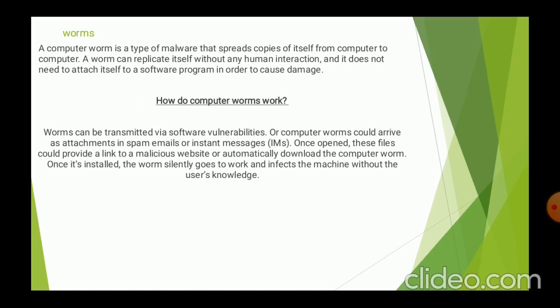Coming to how computer worms work. Worms can be transmitted via software vulnerabilities, or computer worms could arrive as attachments in spam emails or instant messages. Once opened, these files could provide a link to a malicious website or automatically download the computer worm. Once it is installed, the worm silently goes to work and infects the machine without the user's knowledge. Worms can modify and delete files, and they can even inject additional software onto a computer.